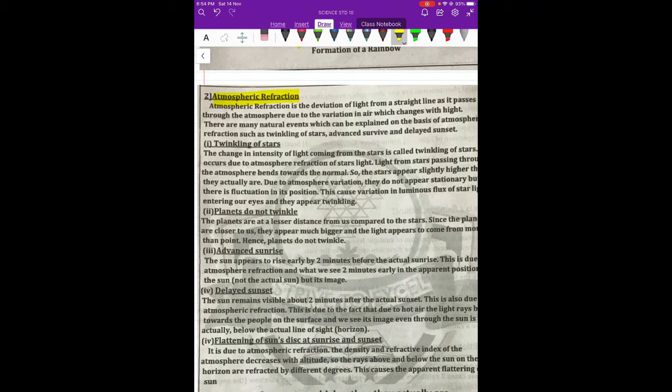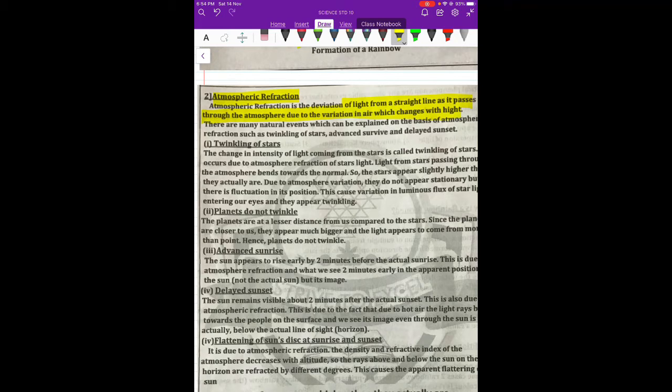So what happens, whenever light is coming from the atmosphere, especially from different stars, it passes through layers of air which have different densities. Obviously, when the densities are different, refraction takes place differently because of the optical densities. The speed changes differently and the bending is also done differently.